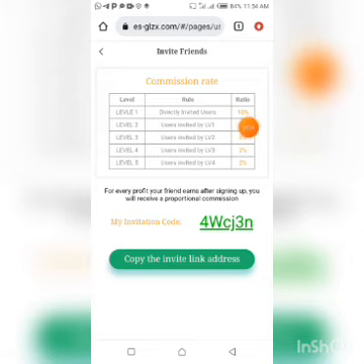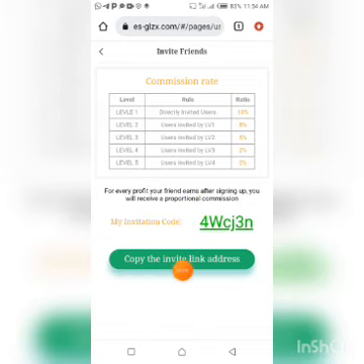If they deposit $100, you're earning $10. If they deposit $1,000, you're earning $100. That is 10%. Level 2 is 8%, level 3 is 5%, level 4 is 2%, level 5 is also 2%. For every profit your friend earns after signing up, you will receive a proportional commission.